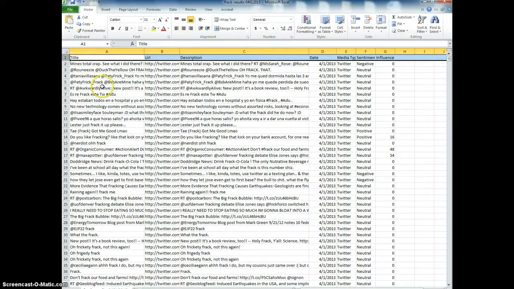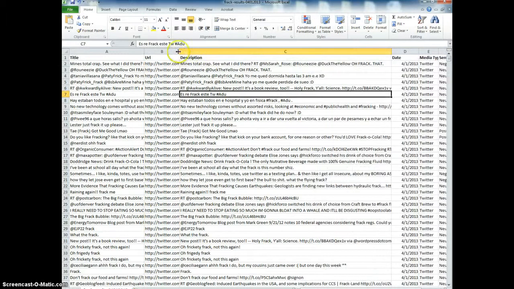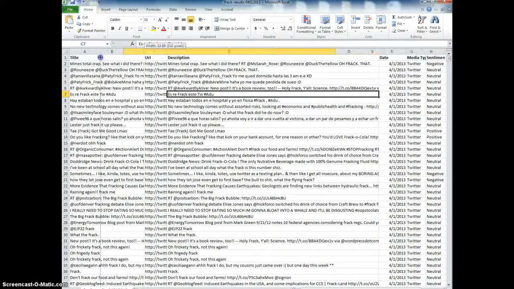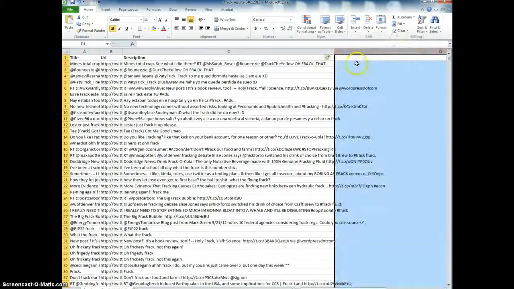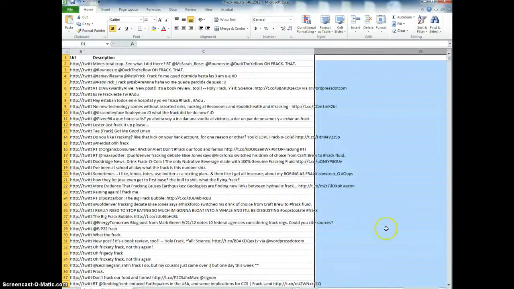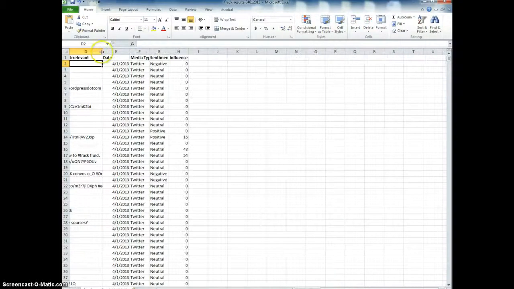Alright, so I like to bold the variable names. So that's the first thing I'm going to do. And then I like to make the actual tweet bigger so I can see what it is. And I'm going to be coding these different tweets for different themes. So one thing you'll notice is, particularly if you don't do a search using a hashtag, that you'll find a lot of irrelevant tweets. So I like to create a variable that's simply called irrelevant. Alright, and then I'm going to shrink this down a little bit so I can see the tweets.